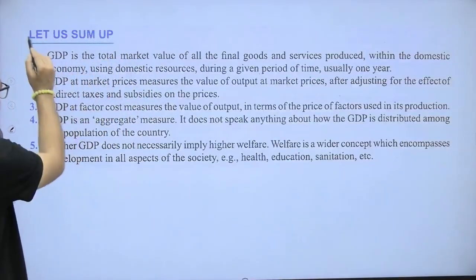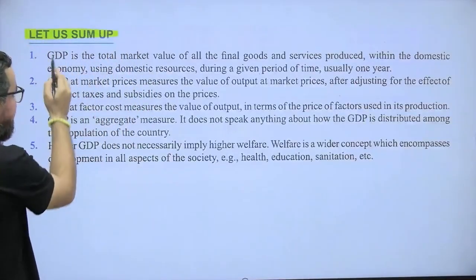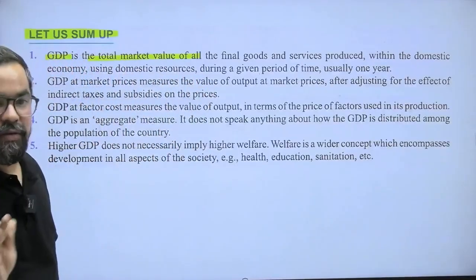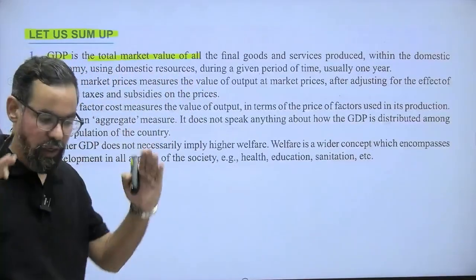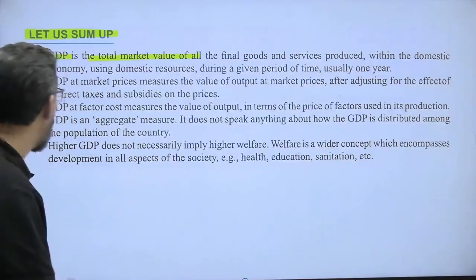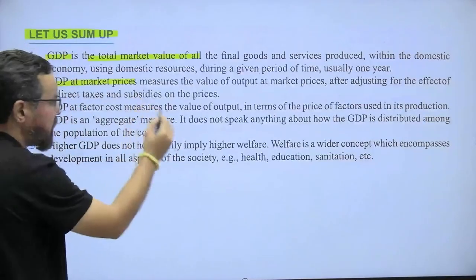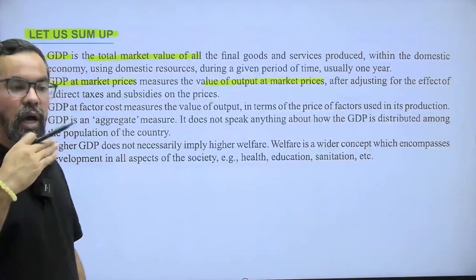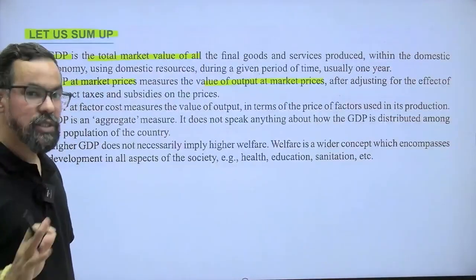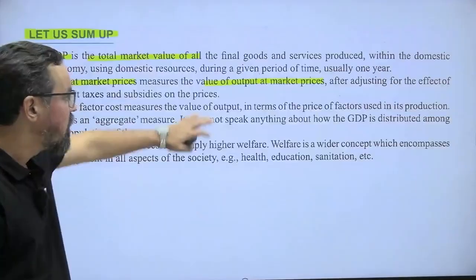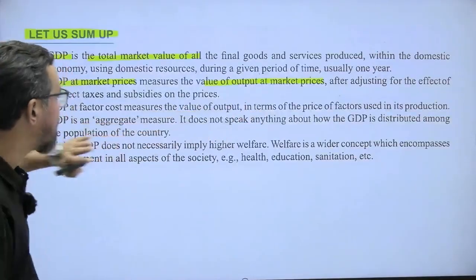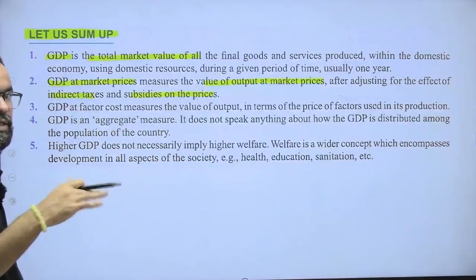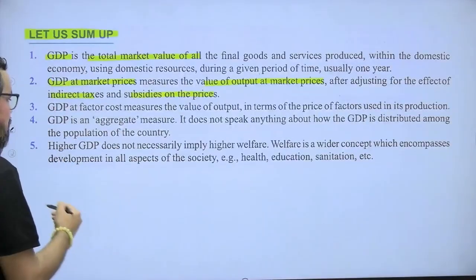So let's summarize with the help of the book itself. GDP is the total money value of all final goods and services produced within the geographical boundary of the economy. Simple. GDP at market price measures the value of output at market prices, today's consumption, today's valuations, today's output, today's value, after adjusting for the effect of indirect taxes and subsidies. So you have to add the indirect taxes and subtract the government subsidies.